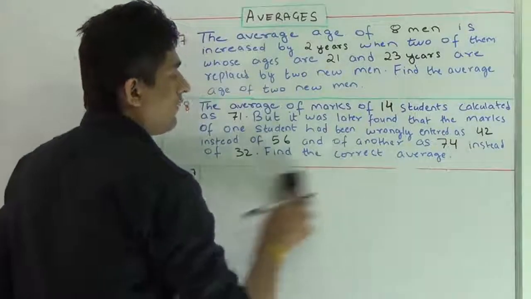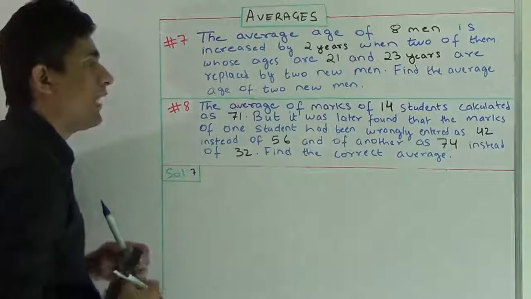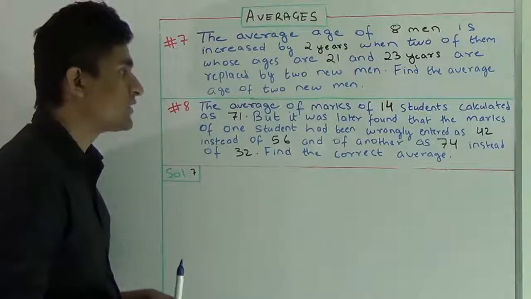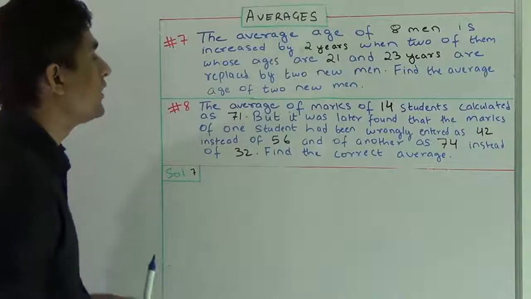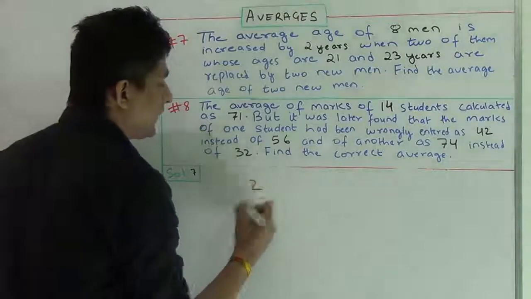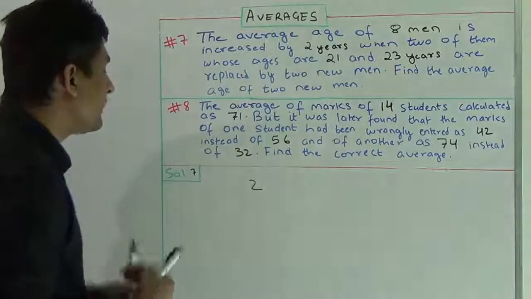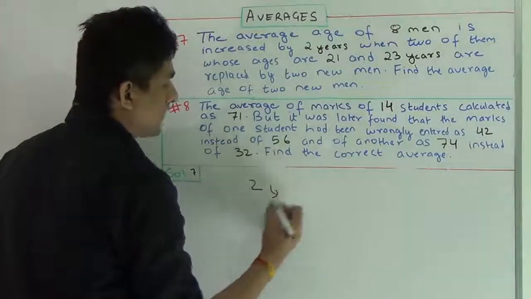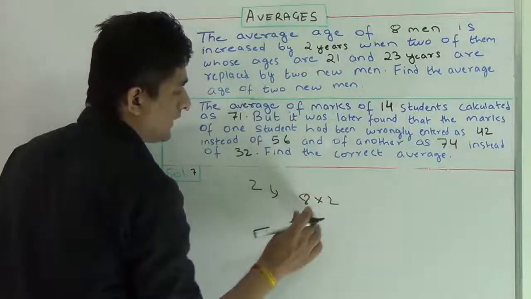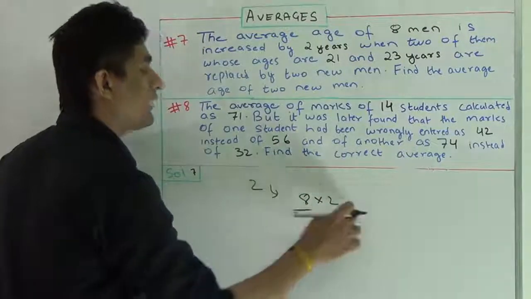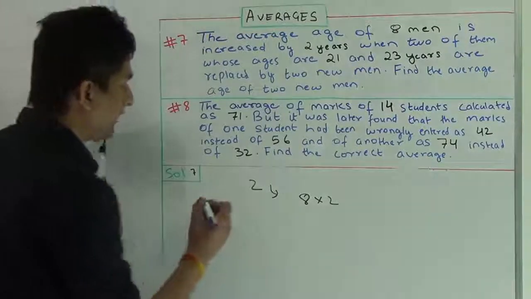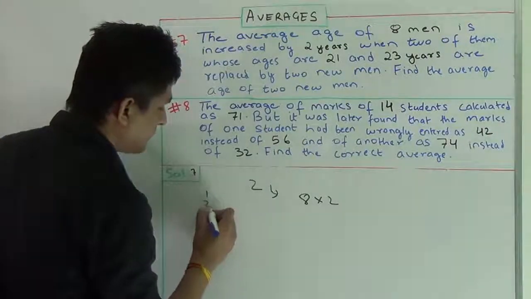One thing you should remember, that I have already told you, that average distributes the sum of observations equally to all the observations. So if I say there is an increase of 2 years on average, then I can say the net increase will be 8 into 2, because 8 is the number of observations and it will get multiplied with 2.